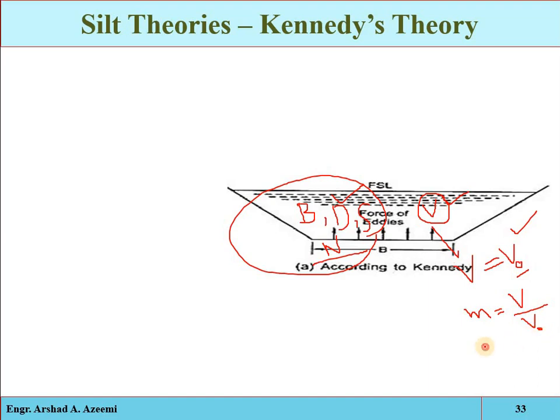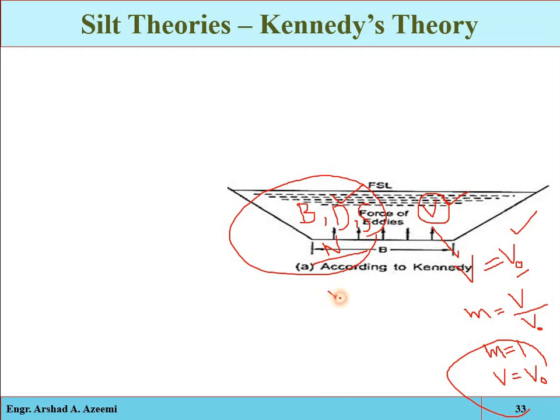Now when m is equal to 1, it means that the actual velocity is equal to the critical velocity, so the canal will be a stable canal. The design will be the best one, meaning there will be no scouring and no silting. Clear?